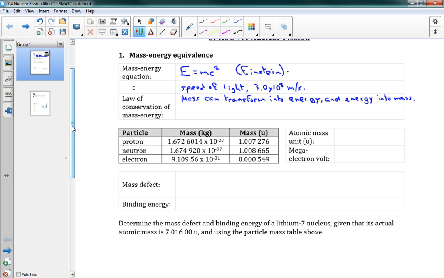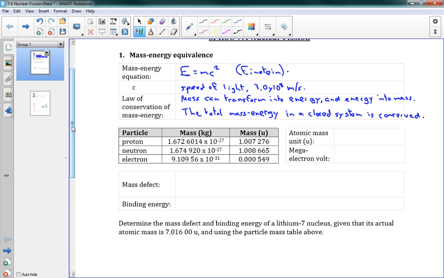The total mass energy in a system, where mass energy is sort of this combined quantity, in a closed system is conserved.